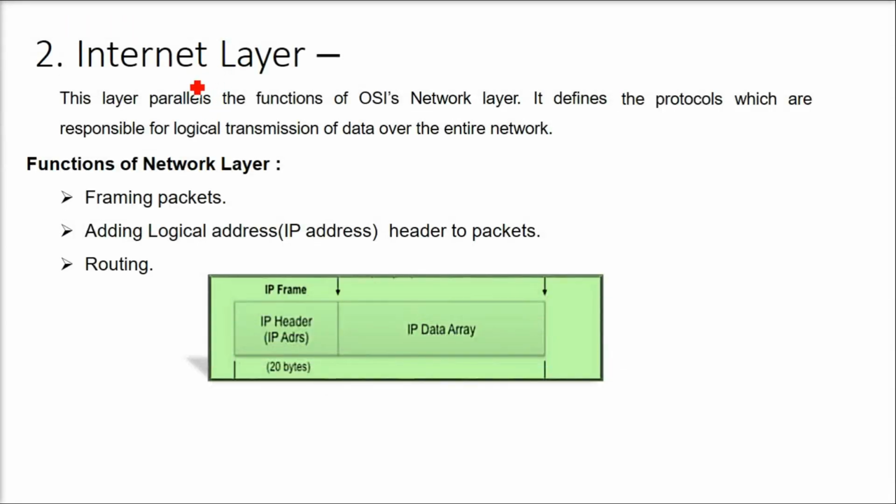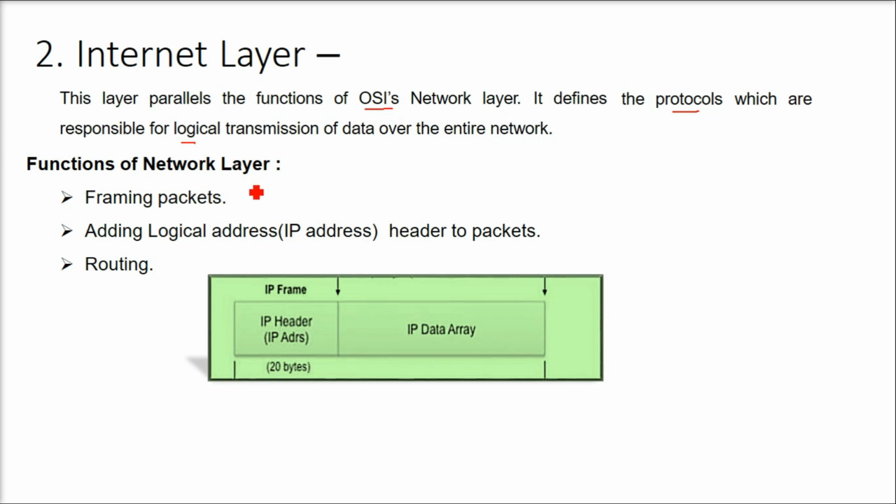Second layer is the internet layer, and this layer is parallel to the functions of the OSI network layer. It defines the protocols, as I said, rules and regulations, which are responsible for the logical transmission. Bit by bit transmission is physical, but the logical transmission of data over the entire network is the responsibility of the internet layer.